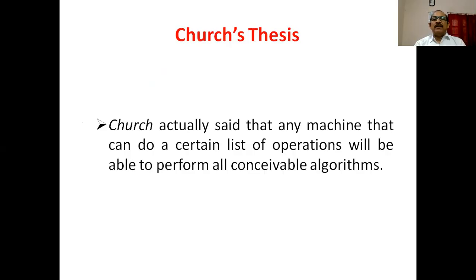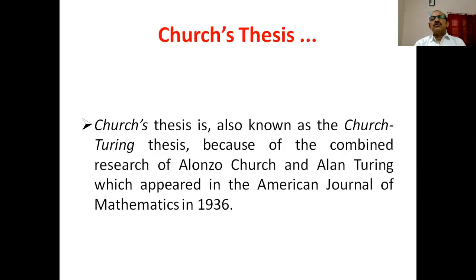Actually, Church said that any machine that can do a certain list of operations will be able to perform all conceivable algorithms. Church thesis is also known as the Church-Turing thesis. Church-Turing thesis states that all possible models of computation, if they are sufficiently broad, must be equivalent.